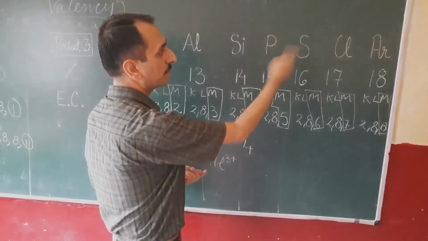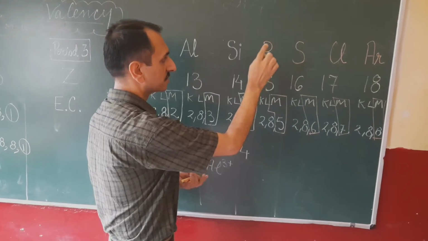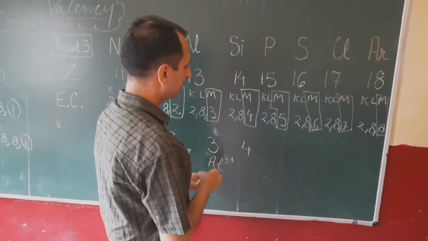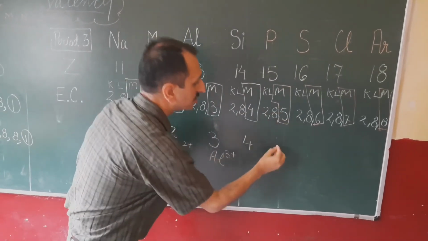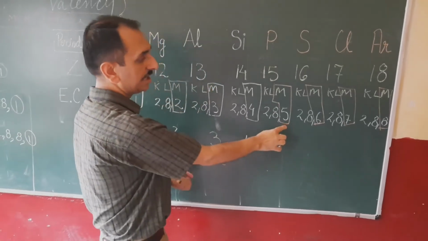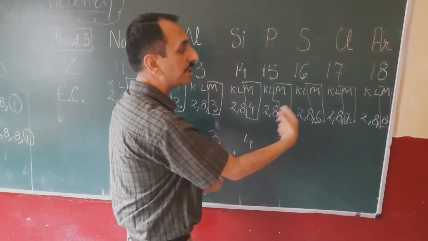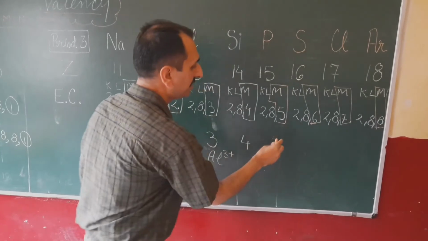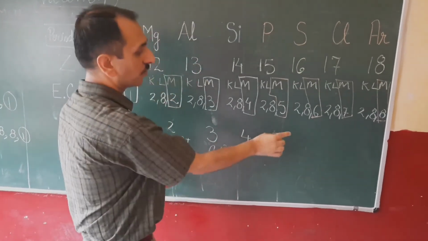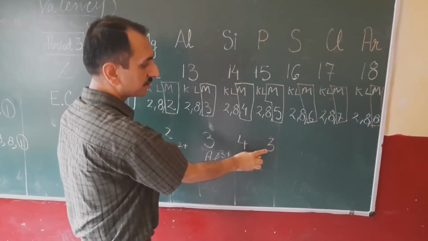Now, what about the non-metals? Those are phosphorus. We will write here. Outermost shell has 5 electrons, but how many electrons does it need to complete its octet? Only 3 electrons. So, valency of phosphorus will be 3.